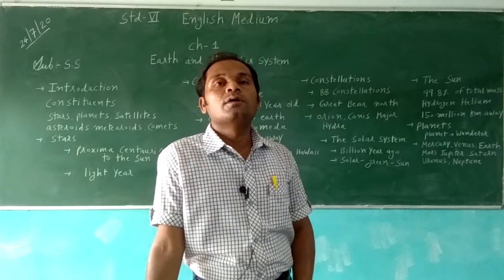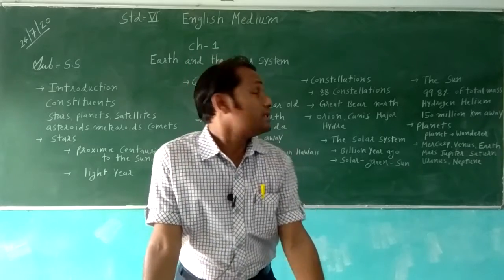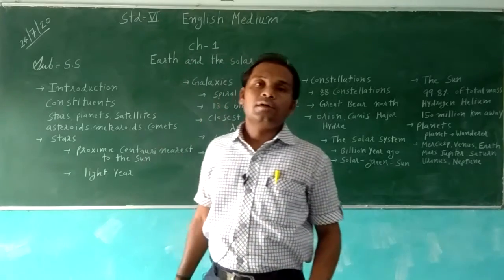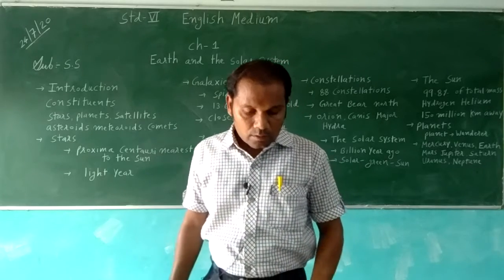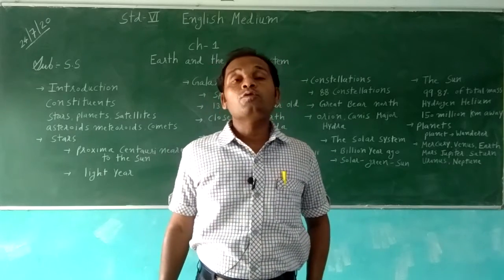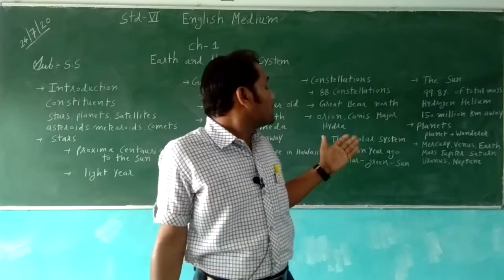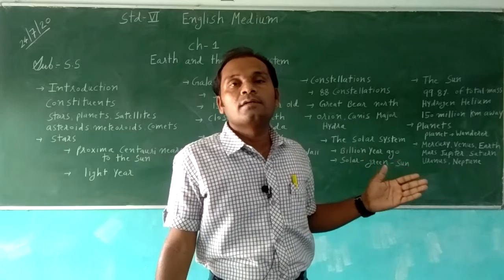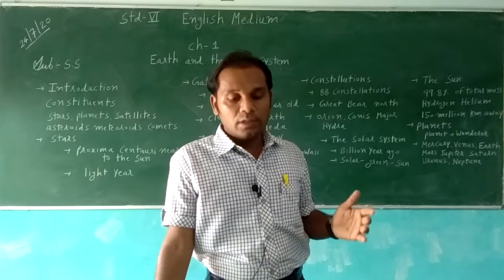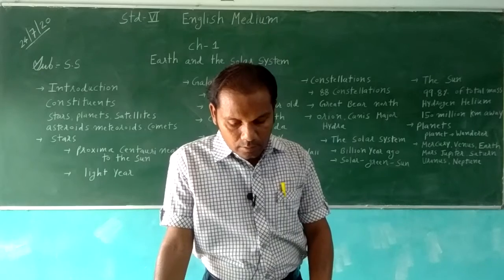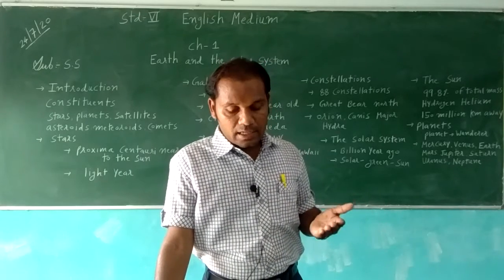By observing this constellation, they will get the north side. The 2 pointer stars at the head of this constellation are on the north side, so we can find the north direction. We can identify direction by the stars alone.